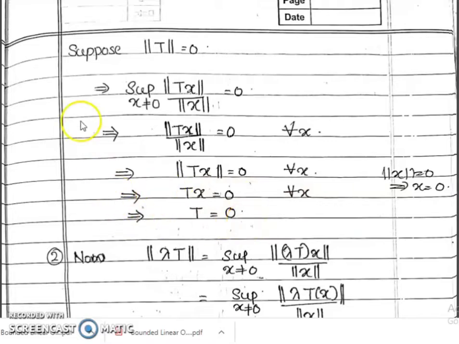Similarly, the converse one. Suppose T equal to 0. Then Tx is also equal to 0. Therefore, the supremum over X not equal to 0 of norm of Tx by norm of X is also equal to 0. This implies norm of T equal to 0. This you can write as if and only if.